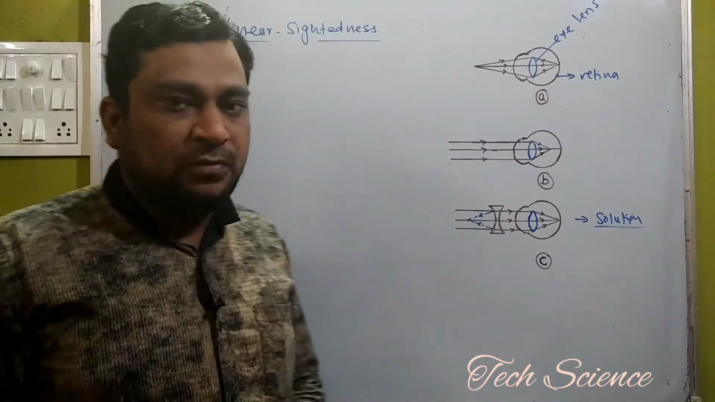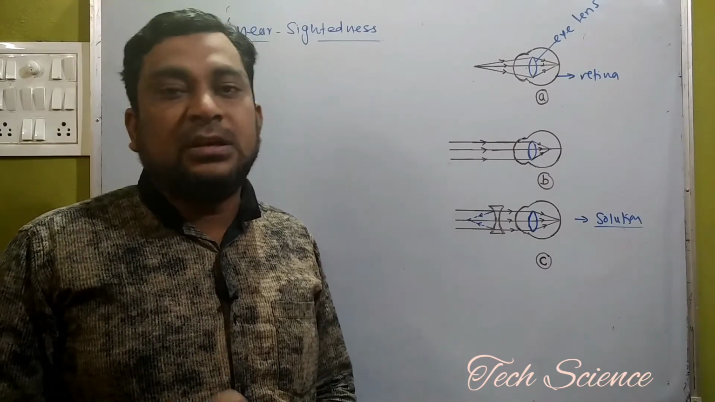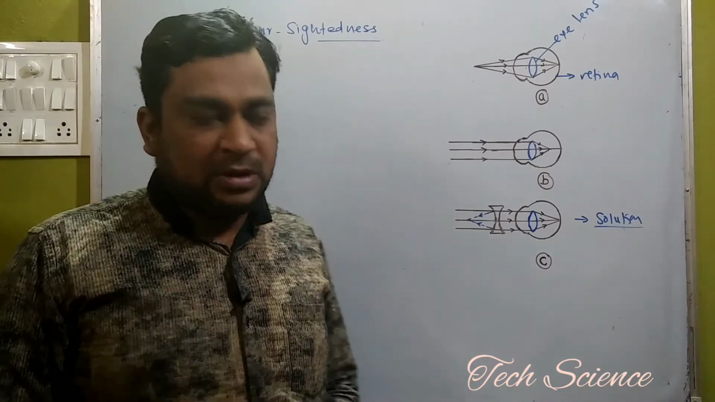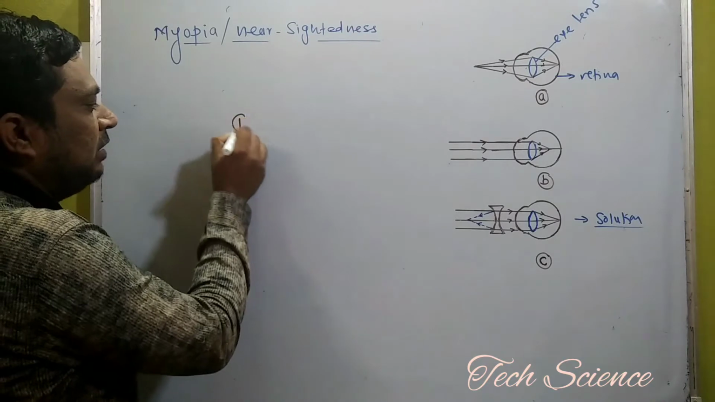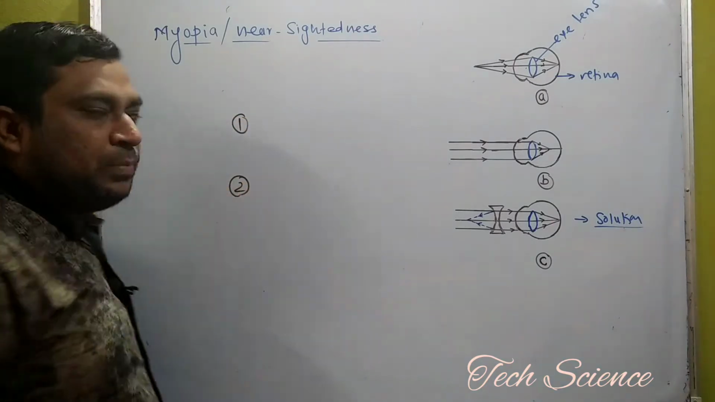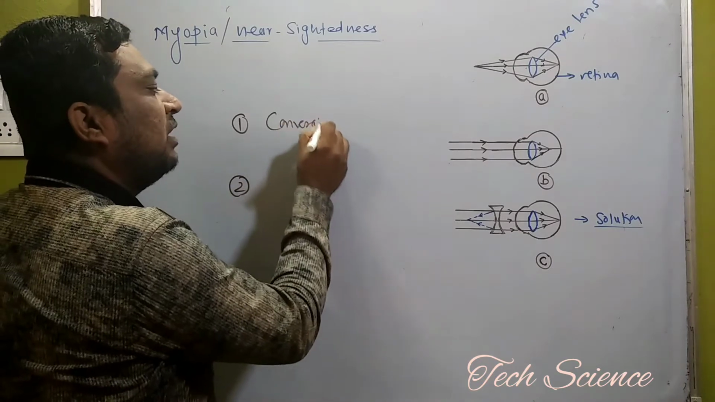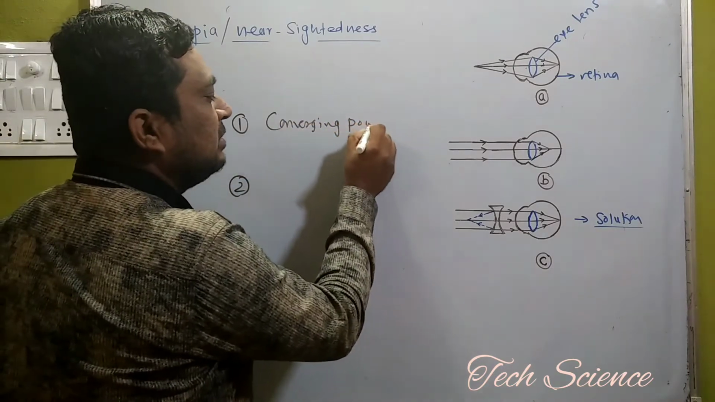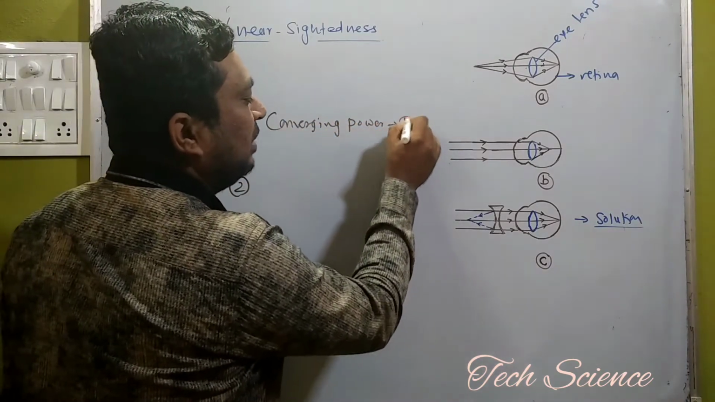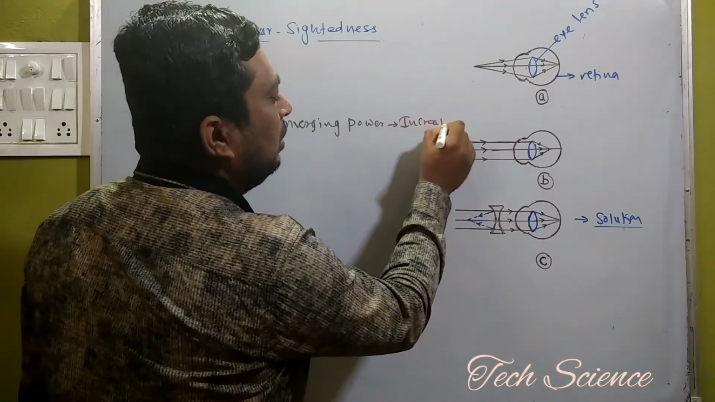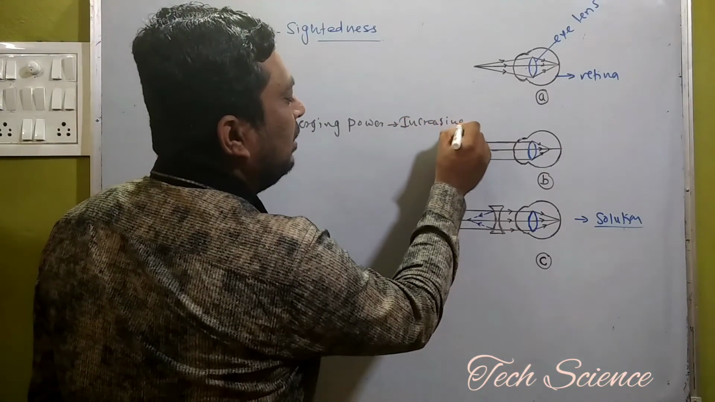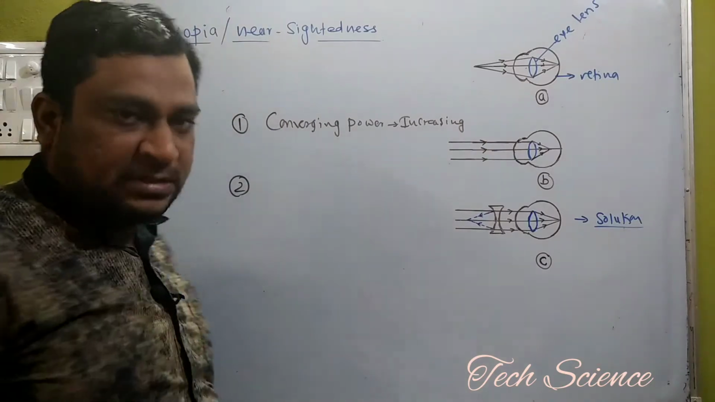Now, first of all, why does myopia occur? There are two reasons because of which myopia occurs. Number one, the converging power of the eye lens is increased. Now, the question is, why does the converging power of the eye lens increase?